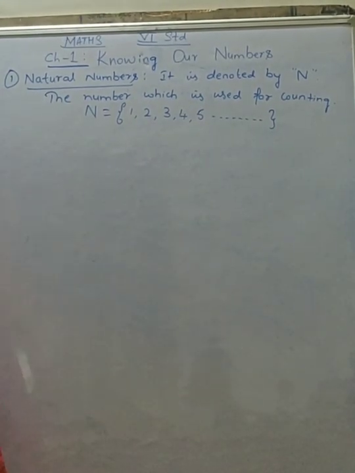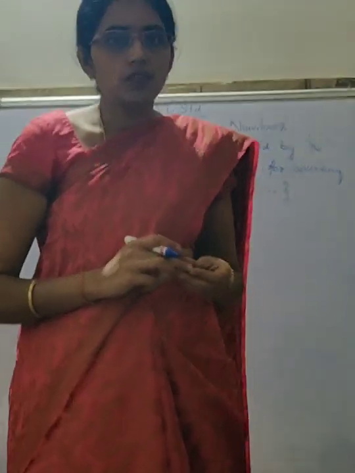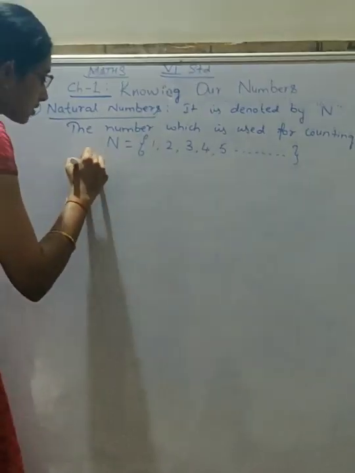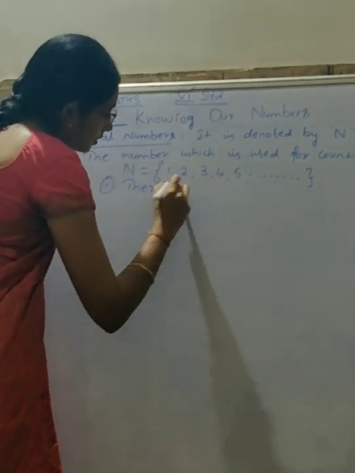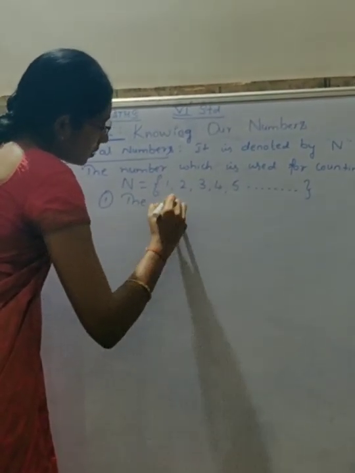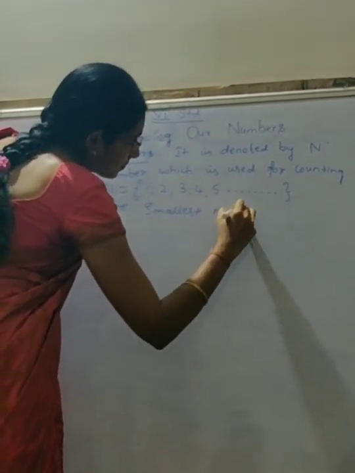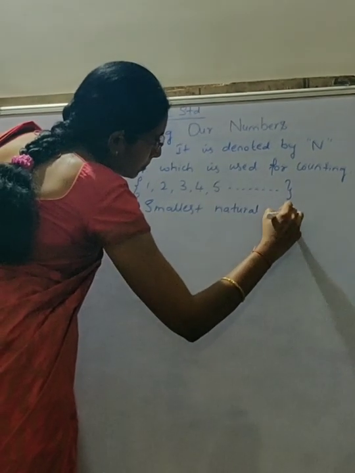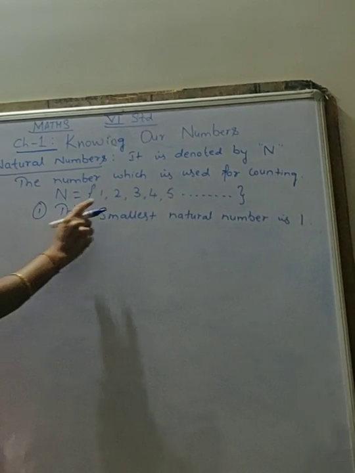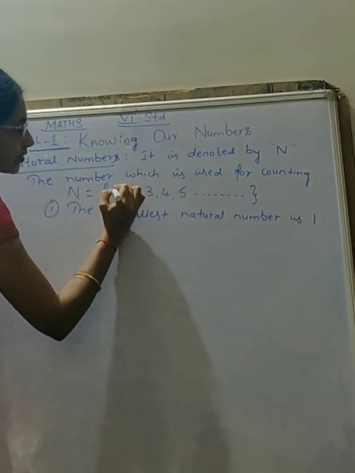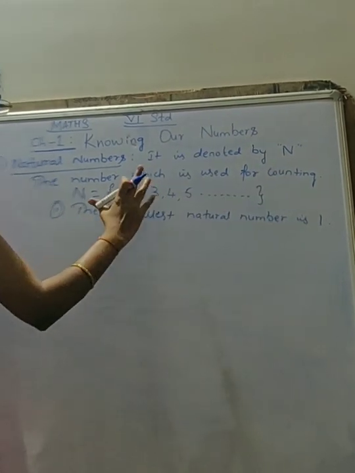Okay. Now, we will be learning some facts of natural number. So, first, the smallest natural number is 1. See, it starts from 1, right? So, this 1 is the smallest natural number of all natural numbers.